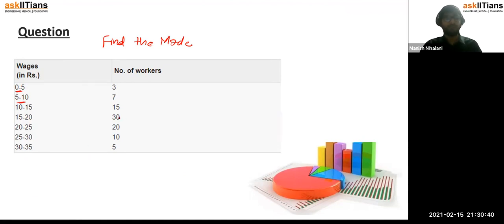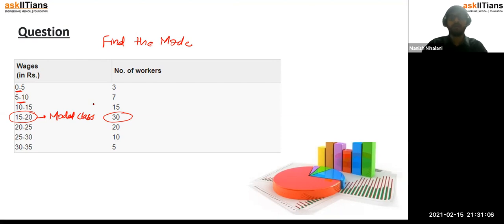So the class with the maximum frequency, the maximum number of workers, is 15 to 20. So your 15 to 20 is your modal class. Now what do you mean by modal class? That your final answer of mode has to be between 15 and 20, because the maximum number of workers are in this range, na? So you would say how to get the answer.